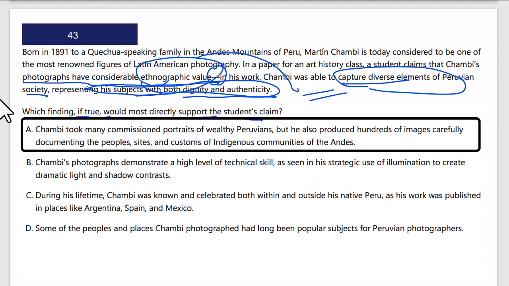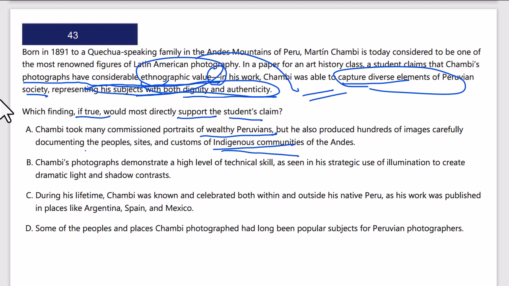Chambi took many commissioned portraits of wealthy Peruvians, but he also produced hundreds of images carefully documenting the people, sites, and customs of indigenous communities. So he took wealthy Peruvians and indigenous community photos. That's diversity. And he did it with dignity and authenticity, carefully documenting the people and took portraits. This is your correct answer.